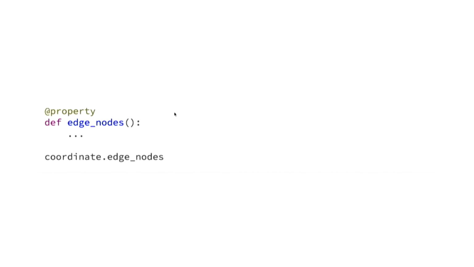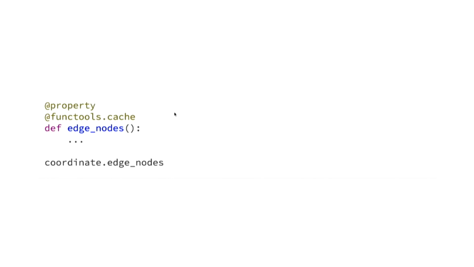But maybe I wanted this as a property, since it's easier to read and implies it's a value that shouldn't change. Well, we can do that with a property built-in decorator, which lets us return a function's output as a field. But a value shouldn't always be recomputed if it's not going to return the same thing. This is where the functools.cache decorator comes in, which saves the output of a function so that we don't have to recompute it. This is great for values that we access many times, but only want to compute once. We could use both to solve this issue.